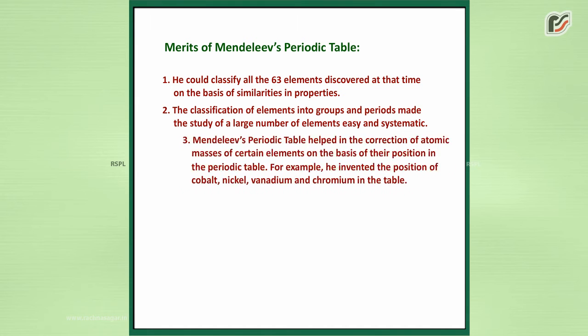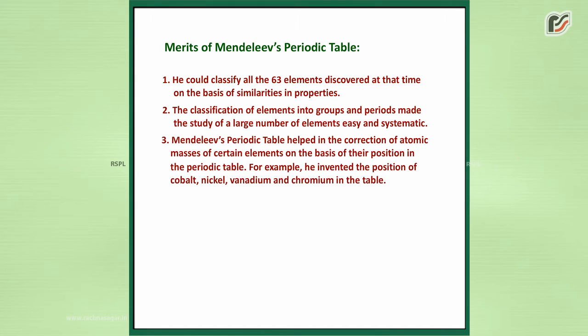Mendeleev's periodic table helped in the correction of atomic masses of certain elements on the basis of their position in the periodic table. For example, he corrected the position of cobalt, nickel, vanadium and chromium in the table.